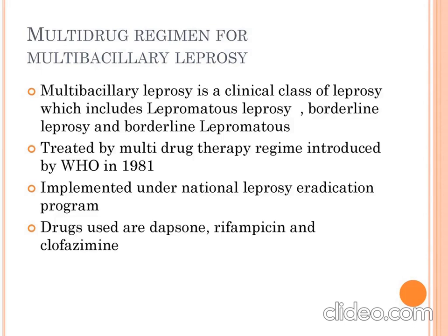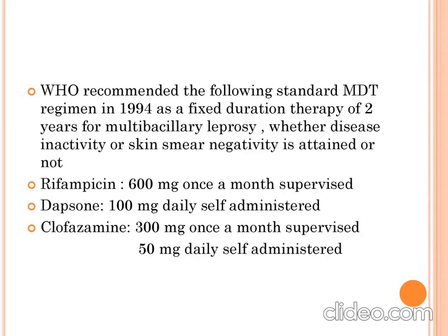Multibacillary regimen of leprosy is included in lepromatous leprosy, borderline leprosy, and borderline lepromatous leprosy type. It was invented by World Health Organization in 1981 and implemented under National Leprosy Eradication Program. Drugs used are dapsone, rifampicin, and clofazimine. WHO recommended the following standard multi-drug therapy regimen in 1994 as a fixed drug therapy of 2 years for multibacillary, whether disease is active or skin smear negative is attained or not.